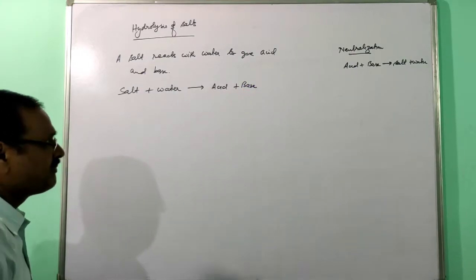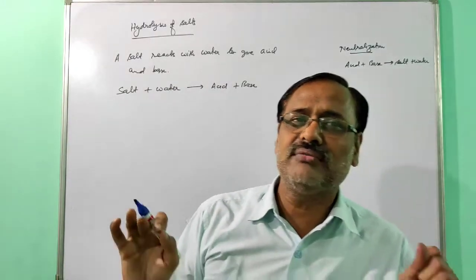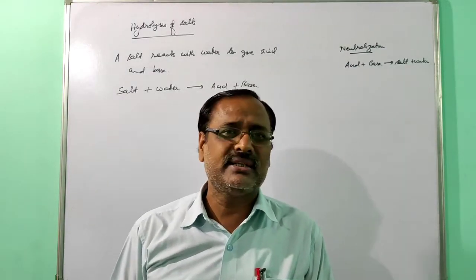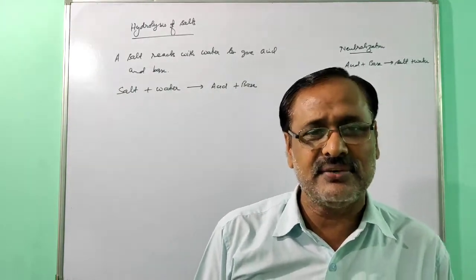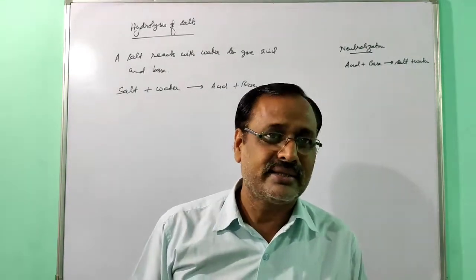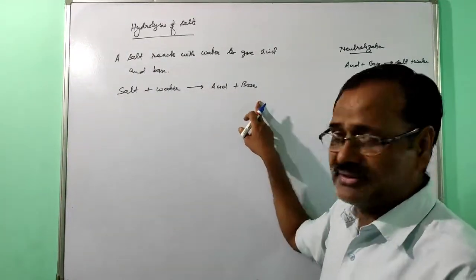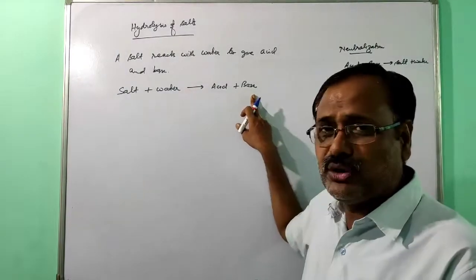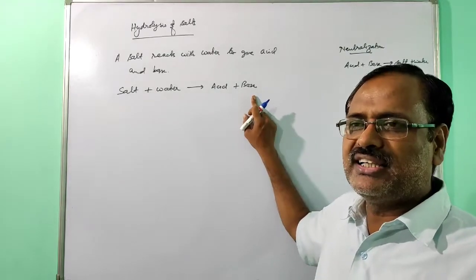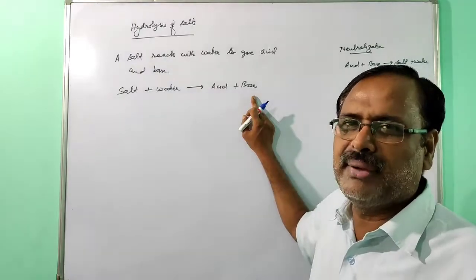Now the next question: when the hydrolysis is done, will the solution be neutral? In your mind this question may be there, that the salt will be neutral on hydrolysis. It may be neutral, acidic or alkaline. Three cases are there. It depends on the nature of the acid and base. If acid and base both are strong, then the salt solution will be neutral, its pH will be 7. If you add litmus solution, then it remains purple.